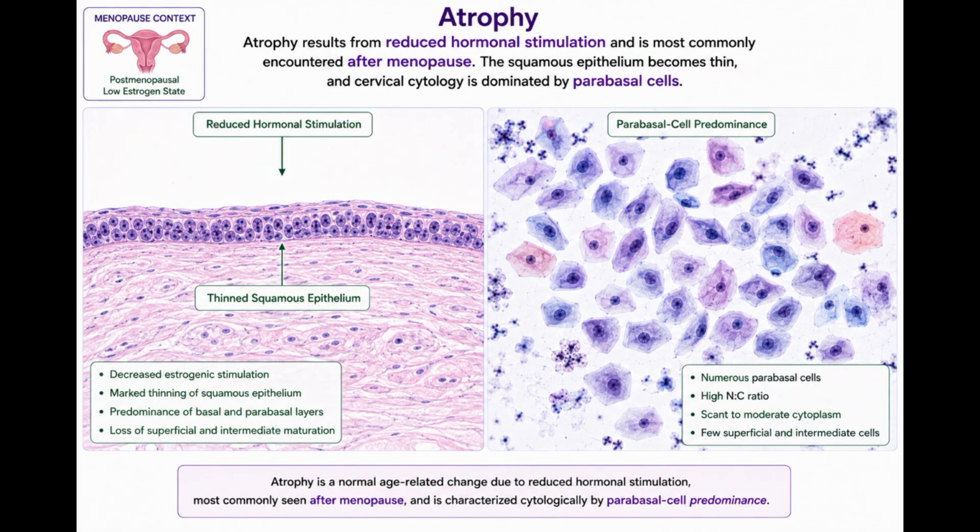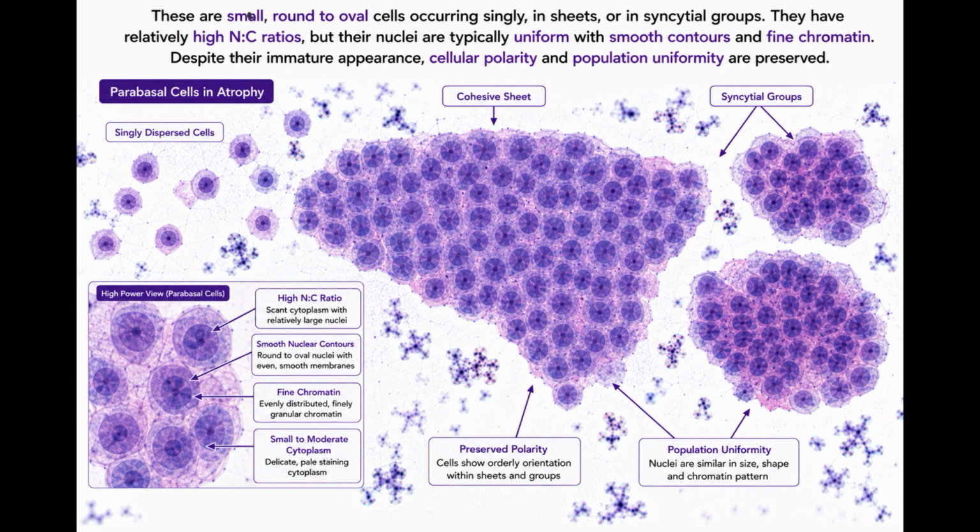Atrophy. Atrophy results from reduced hormonal stimulation and is most commonly encountered after menopause. The squamous epithelium becomes thin, and cervical cytology is dominated by parabasal cells. These are small, round to oval cells occurring singly, in sheets, or in syncytial groups.